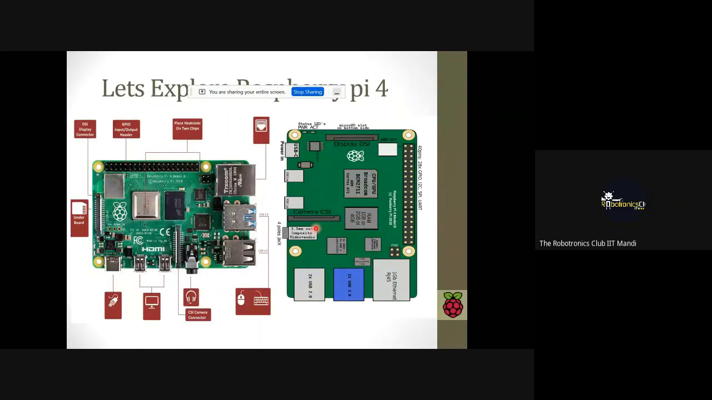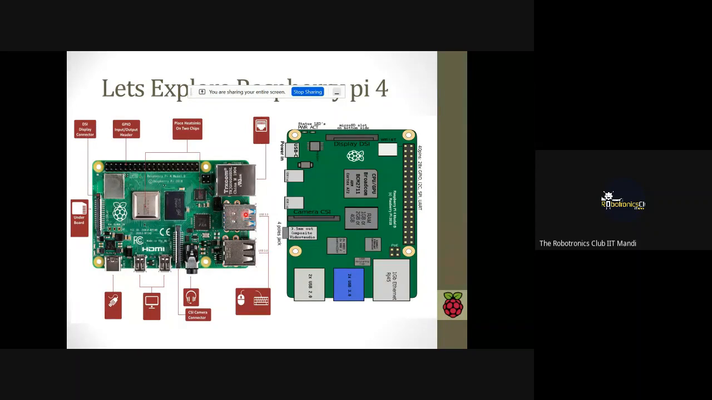Now let's explore the Raspberry Pi 4 board. This is the Ethernet port. Suppose you need to give internet to your Raspberry Pi board. Then we need to connect an Ethernet cable from your router to this port, and your Raspberry Pi board will get internet. You can connect your mouse, keyboard, or any external devices that use USB communication from here.